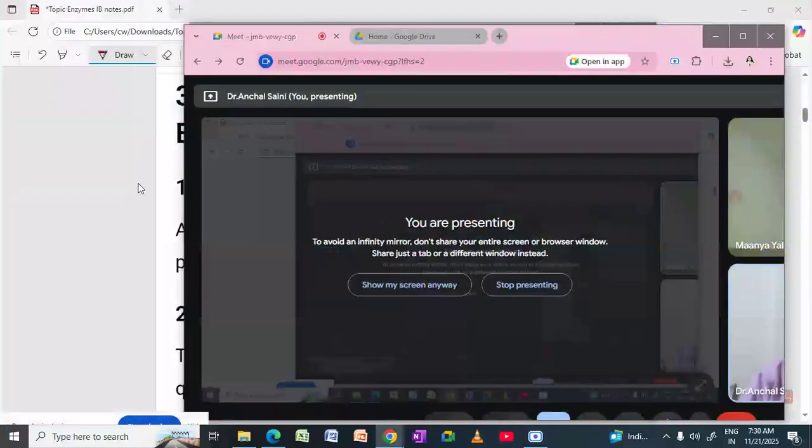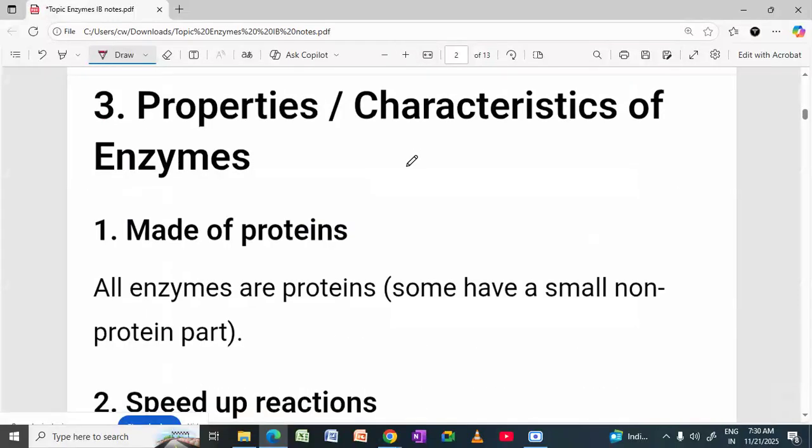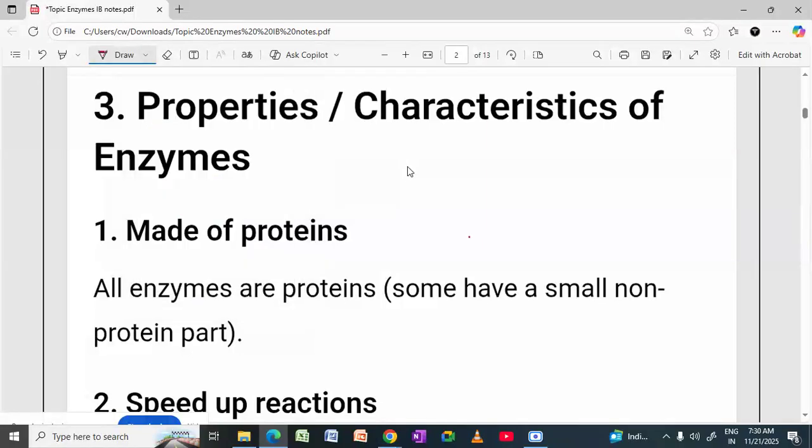Now I am going to explain the properties of enzymes. Enzymes are made up of what? Proteins. Some have a non-protein part also. This is important.